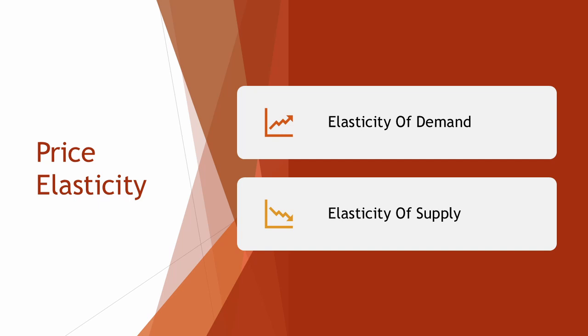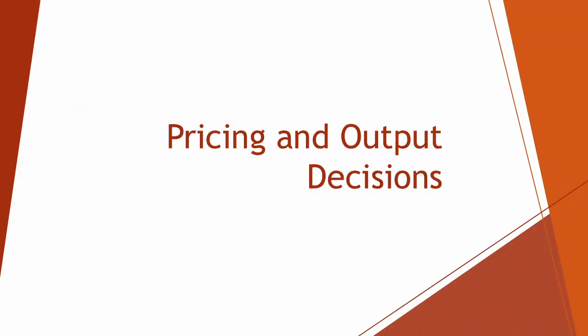changes in its price. Price elasticity of demand is the change in the quantity demanded of a good or service in response to a change in its price. Price elasticity of supply is the change in the quantity supplied of a good or service in response to a change in its price. The way firms respond to pricing and output decisions in different market structures reveals differences in dynamics in perfect competition and imperfect competition.